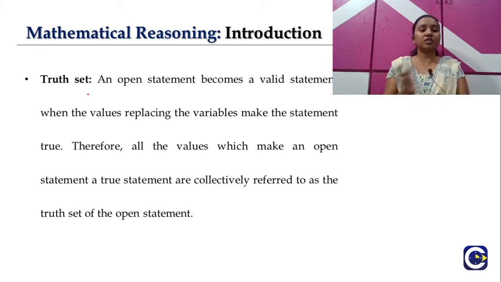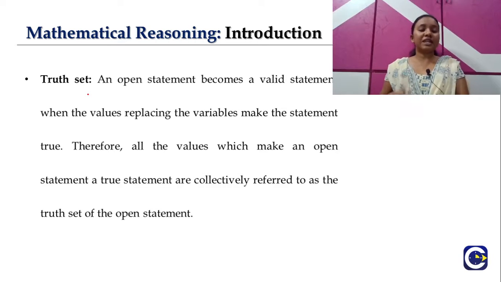So this truth set is also related to our open statement only. Suppose we are having an open statement here.